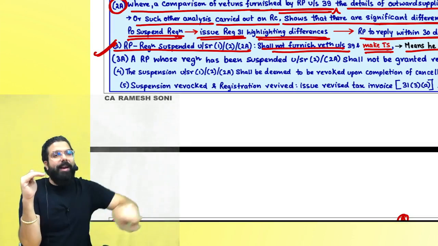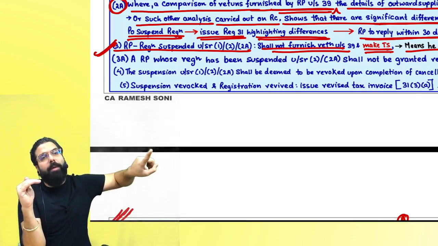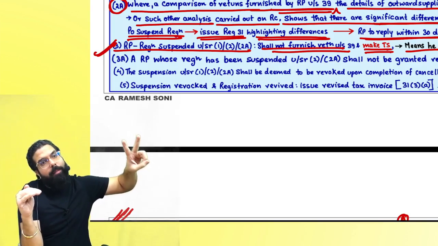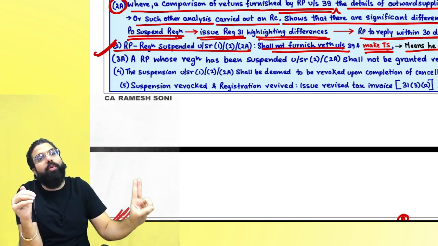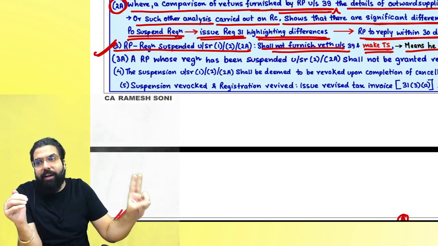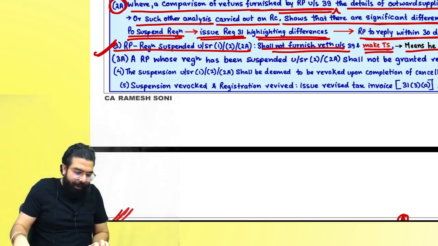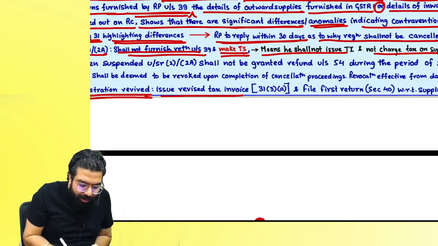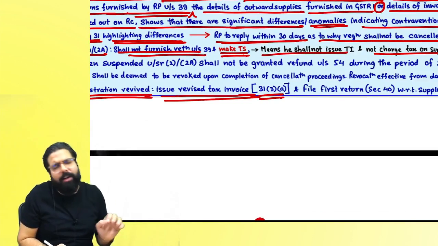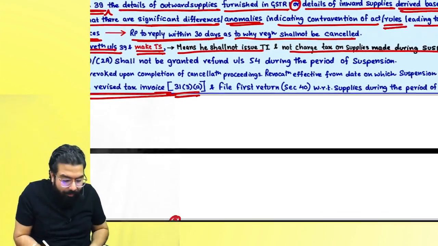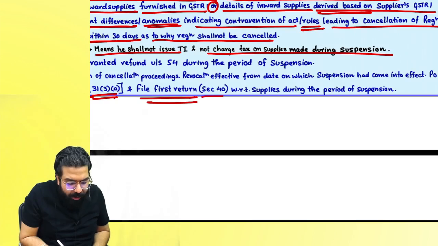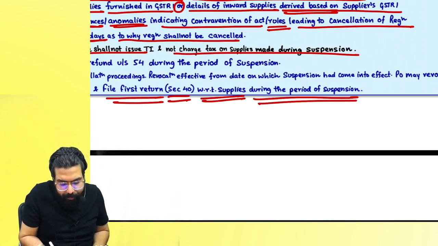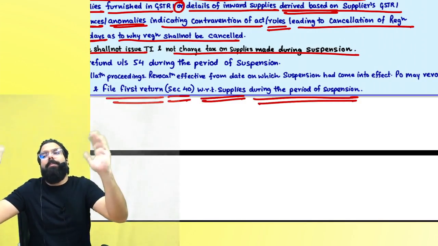So for all the supplies, you can now give, within the next 1 month, a revised tax invoice, collect GST, pay it to the government, and all these revised tax invoices you have to show in the first return which is to be furnished by you. It says that if suspension is revoked and registration is revived, then you can issue a revised tax invoice as per section 31(3)(a). And you have to file the first return as per section 40, wherein you will show all the supplies which were made during your suspension.